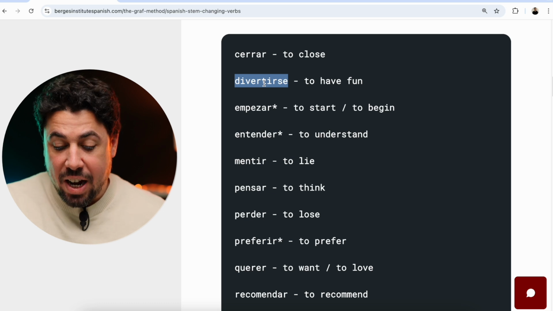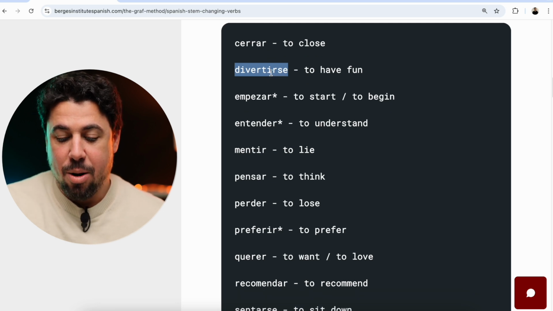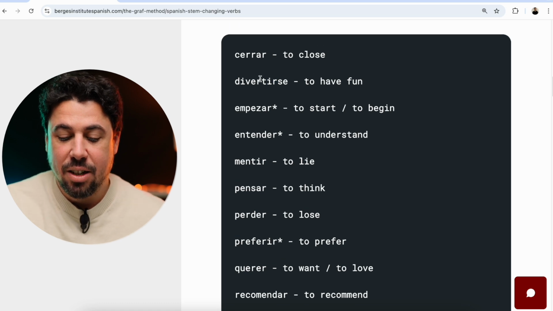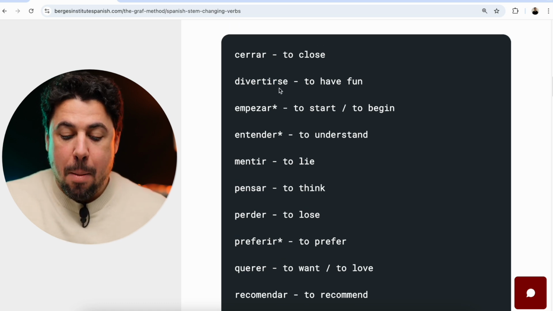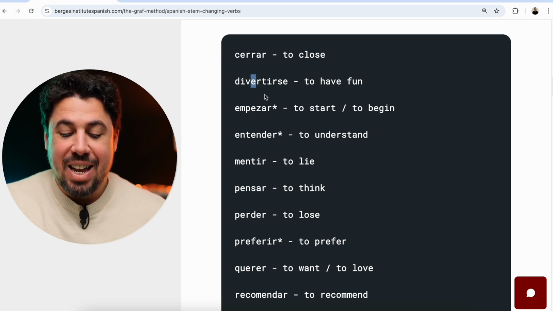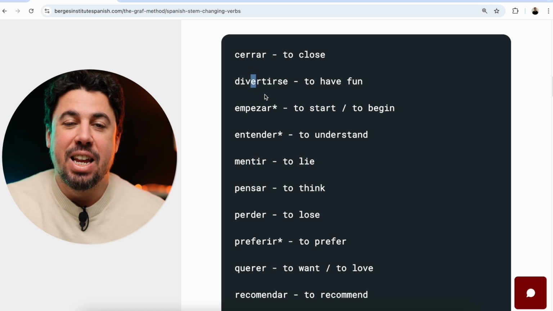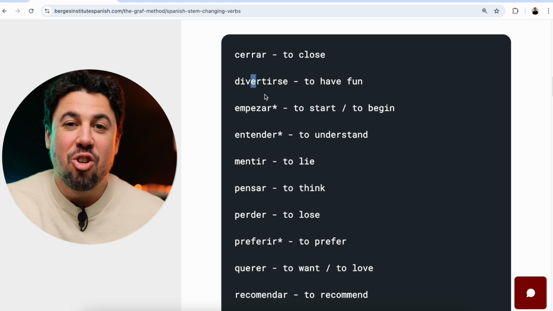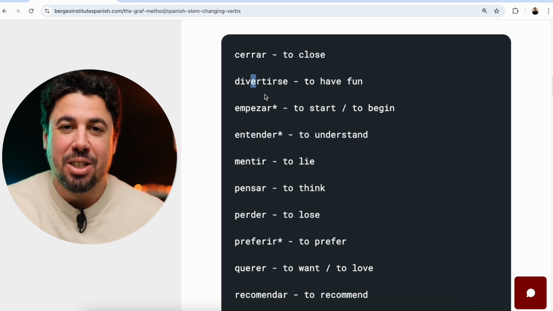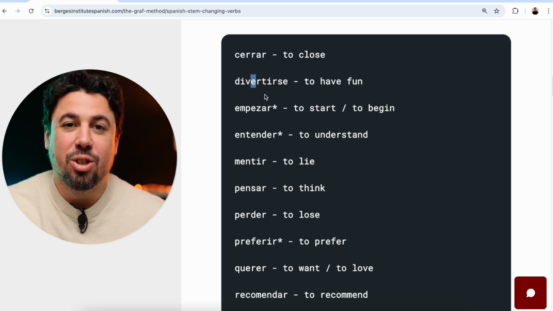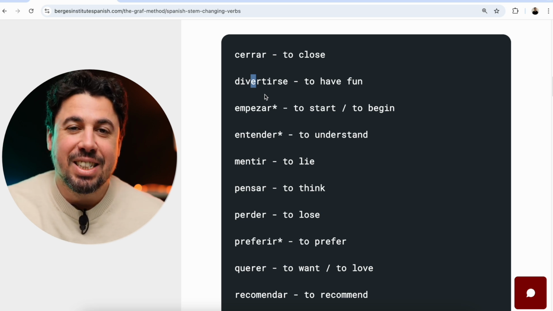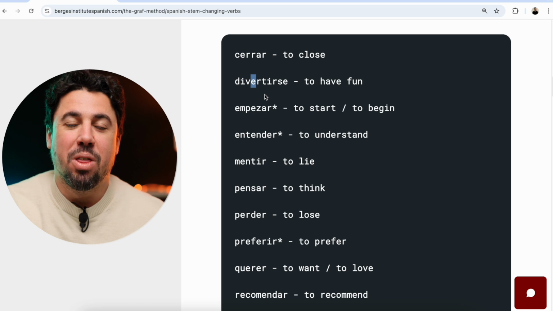Let's try divertirse, which is a reflexive verb ending in IR. So we need the IR endings for the present tense. So yo me divierto. Tú te diviertes. Él, ella, usted se divierte. Nosotros, nosotras nos divertimos, no stem change. Vosotros, vosotras os divertís, no stem change again. Ellos, ellas, ustedes se divierten with the stem change.